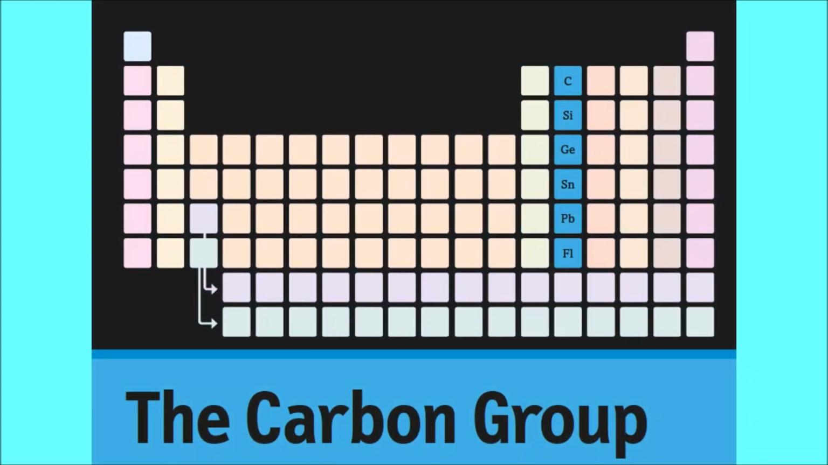Or the boron group. Next is group 14. It starts from carbon, so it is called the carbon group. Carbon, silicon, germanium, tin, lead, flerovium. So this is also called the carbon group or carbon family.